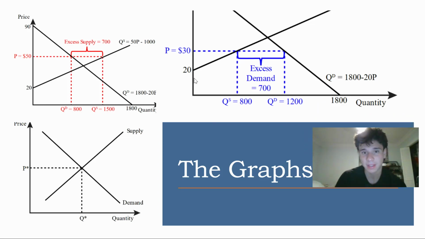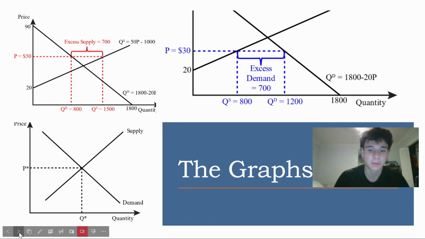Then we have excess demand. As I showed in the example of the shoes, right here we set the price point too low. So when we set the price point too low, of course there's going to be an excess in the quantity demanded, and we can't meet that quantity demanded. This is another issue which we don't want to face as we can't provide for the consumer's needs. So these three graphs are extremely important as this one demonstrates the baseline, but these two demonstrate the different occurrences which may occur when trying to find an equilibrium. It's always important to match the quantity demanded with the supply that we provide.